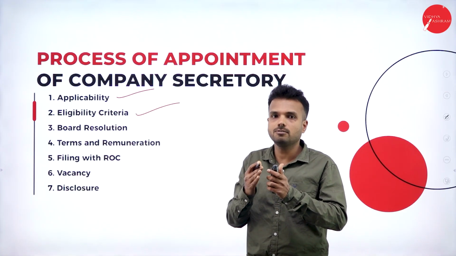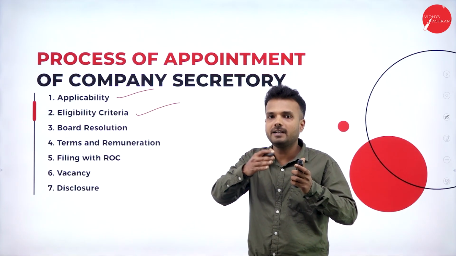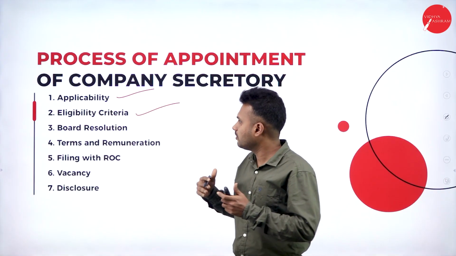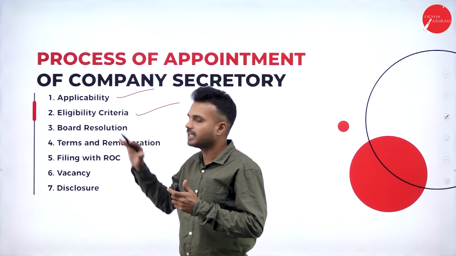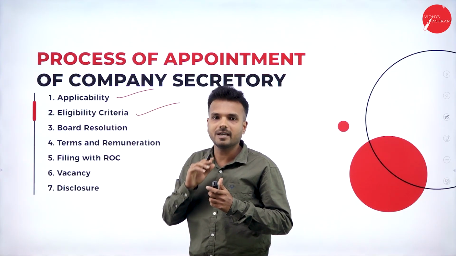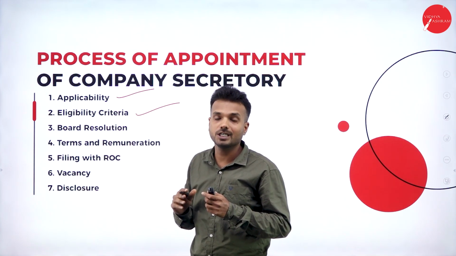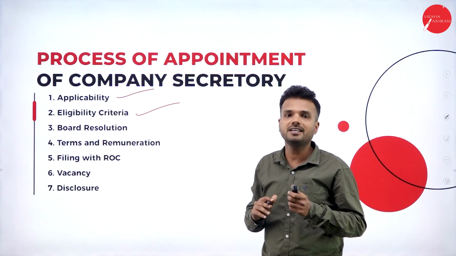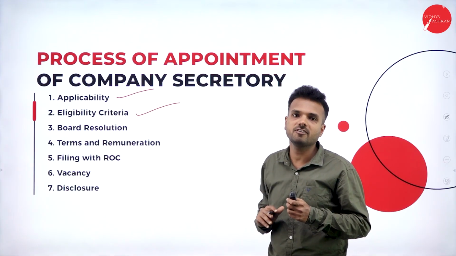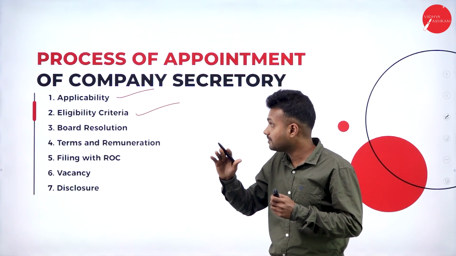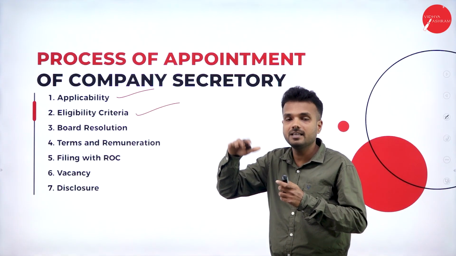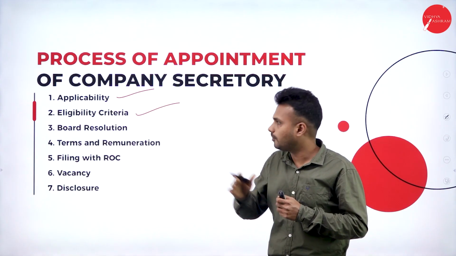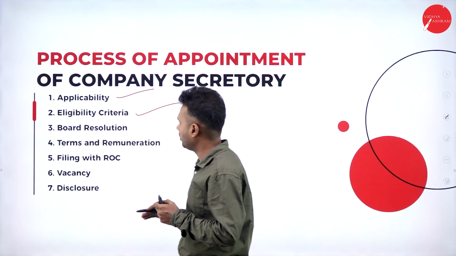So they are going to match the applicability and also the eligibility criteria with our factors. Now, when it comes to eligibility criteria, we cannot consider a minor as a company secretary of my organization. In the same way, a person who has crossed the age of 70 years cannot be considered as a company secretary of my organization. If the person has crossed the age of 70 years, we need to pass a special resolution to appoint him as a company secretary of my organization.